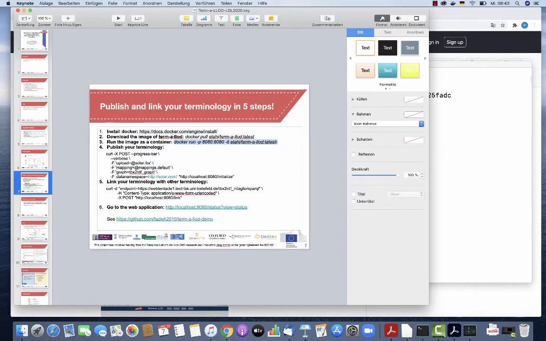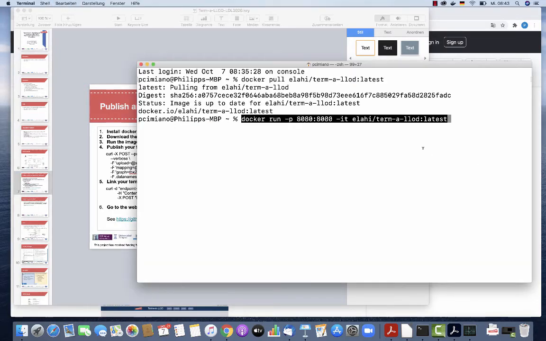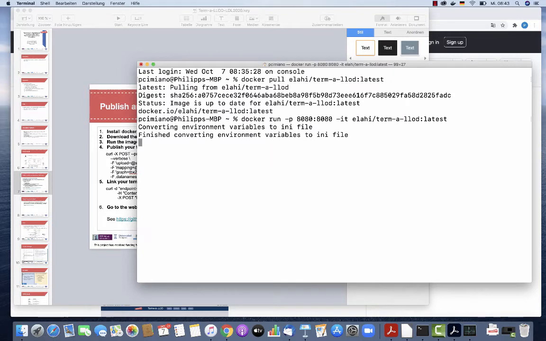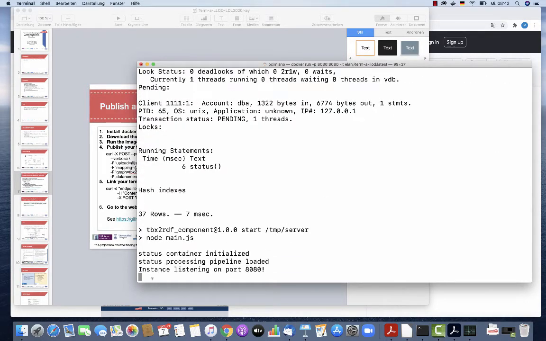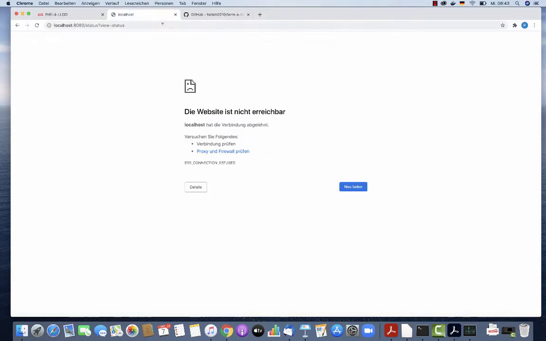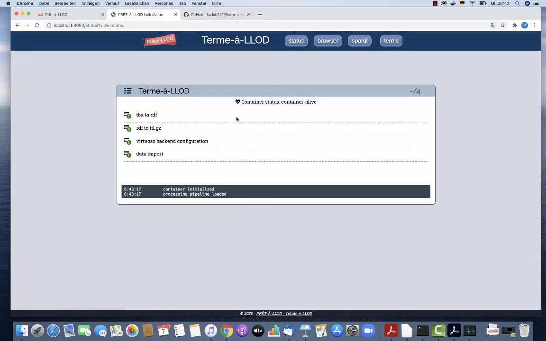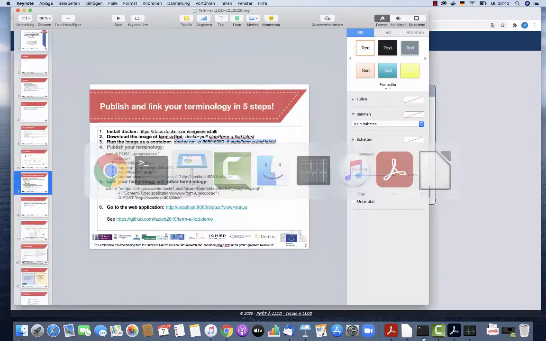So the next thing is to run the image as a Docker container. Okay, so we see now that the instance is listening on port 8080. So I could already go to the web application here, and I see basically it is running and all the different components here are deployed.